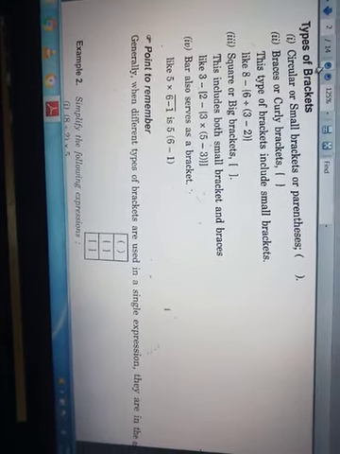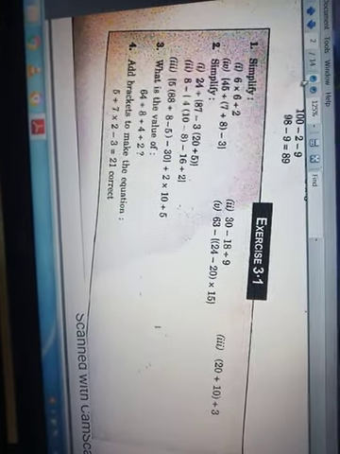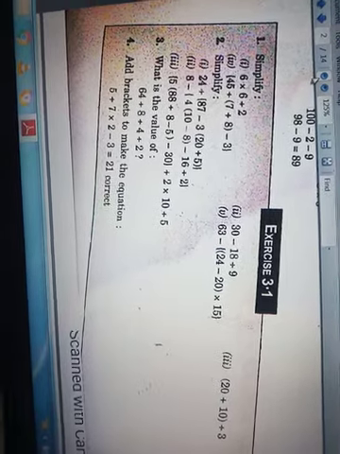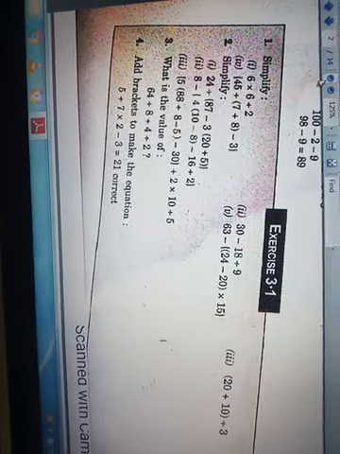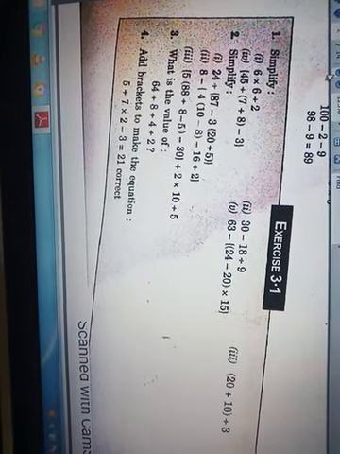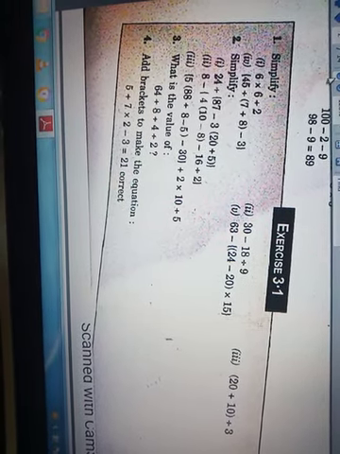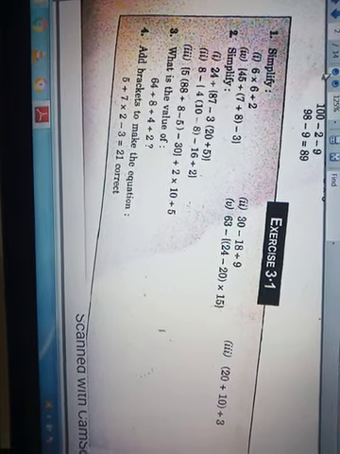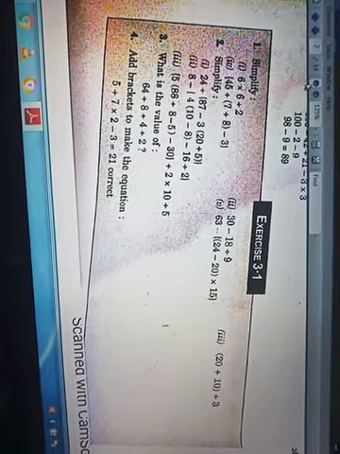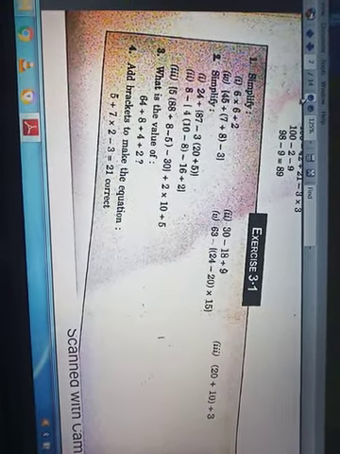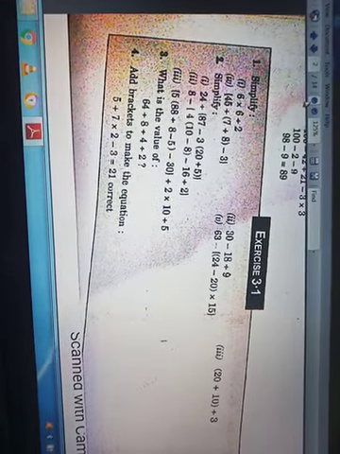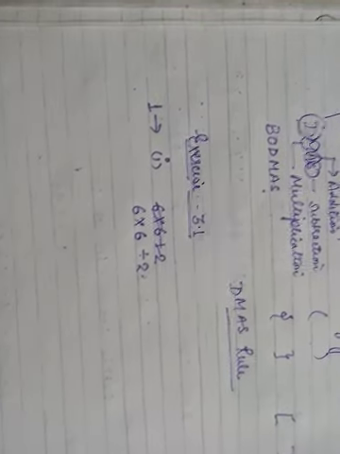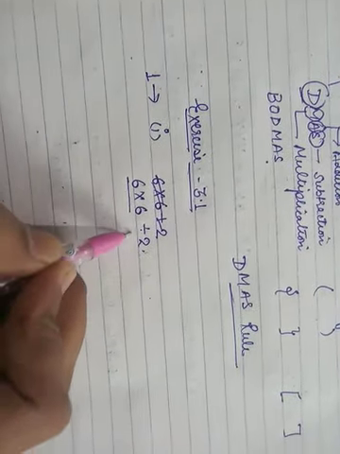So after brackets, then of, then divide, then multiply, then addition, and then subtraction. After that we are here on exercise 3.1. We will do several simplifications over here, and we should apply the DMAS rule in all conditions. You can see the first part of question number 1, that is 6 multiply 6 divided by 2.